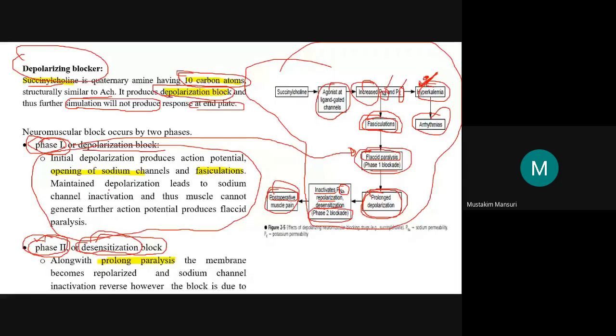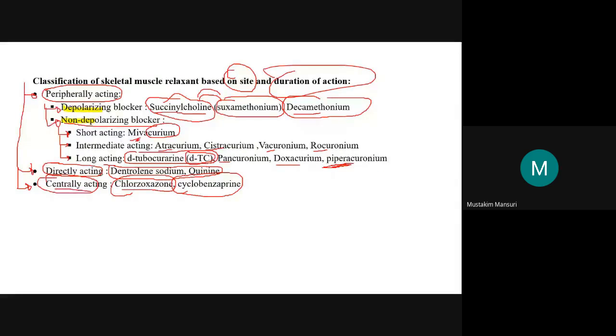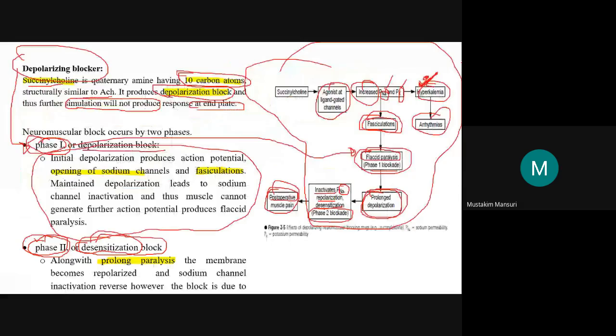So the depolarizing blocker succinylcholine has two phases: phase 1 depolarization and phase 2 desensitization blockage.